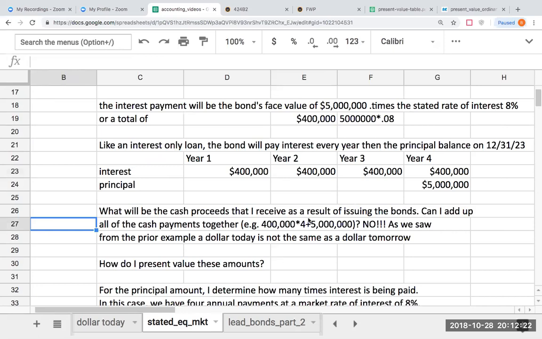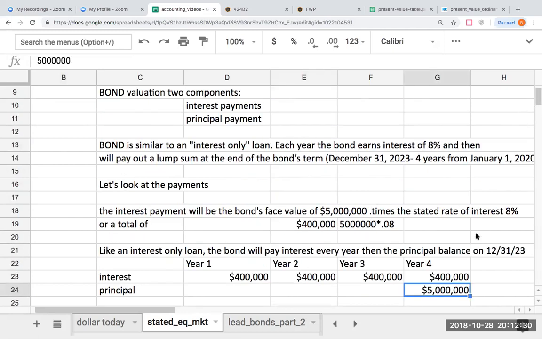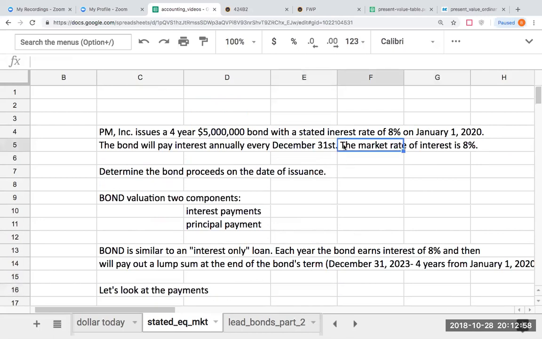So what we need to do is use our present value table. For the principal amount, and kind of what we were just learning, what I need to figure out is, okay, interest is being paid out annually. How many times is interest being paid? Well, it's a 4-year bond, and it's an annual interest payment. And so therefore, there's going to be 4 periods. Then what I need to figure out is, what is the market rate of interest? And right here, we're saying that the market rate of interest is 8%.